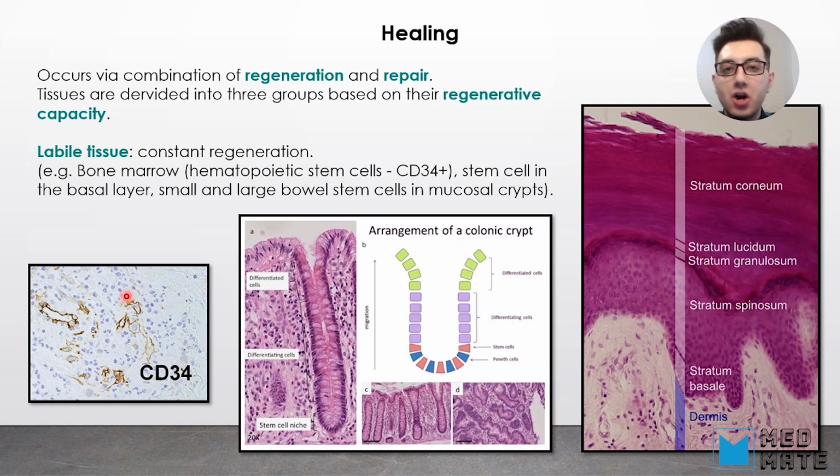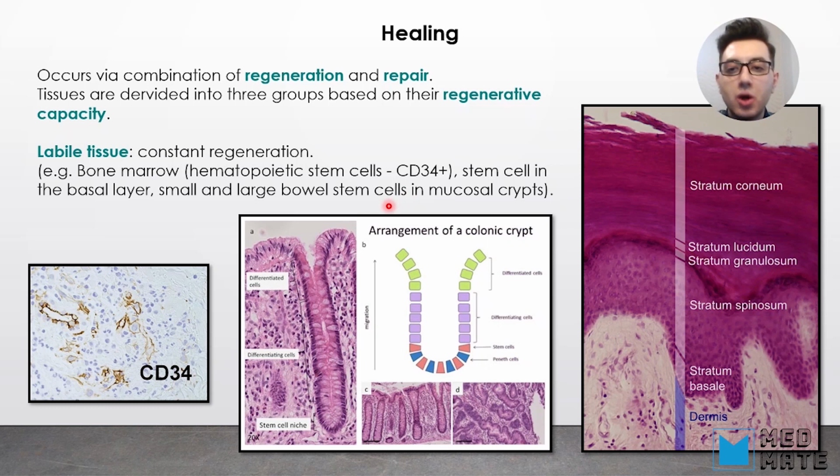And they are marked by CD34 positive receptors. Now, also stem cells in the basal layer. Here you can see the skin, you can see dermis and epidermis, and this part of the tissue that is darker represents the stratum basale, or basal layer of the epidermis.